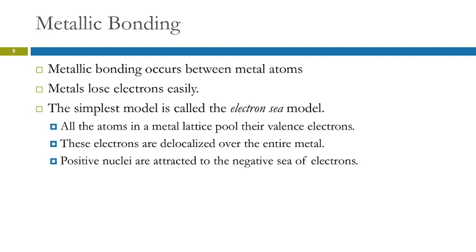In metallic bonding, this happens between metals. We know that metals lose electrons fairly easily. That's why they form cations. But again, we can't get ionic compounds forming between two different metals because none of them want to be the anion. They all want to be cations. So the simplest model to understand metallic bonding is called the electron sea model. And so the idea here is that we have metal atoms basically in a lattice pattern. So we can think of this as one metal atom, and here's another one, and here's another one. And they're going to arrange themselves in a particular pattern.